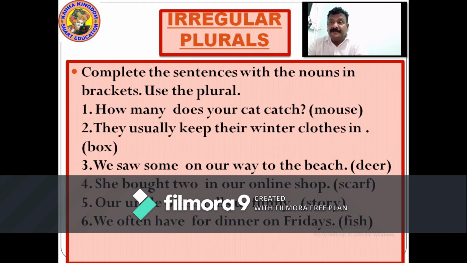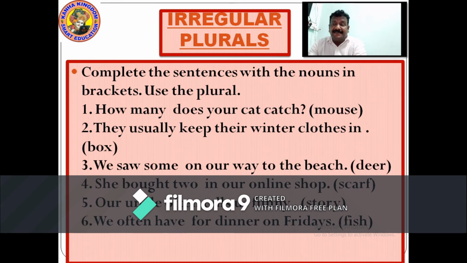She bought 2 scarves in our online shop. S-C-A-R-V-E-S, scarves. F is kept aside and we have to add V-E-S, scarves.